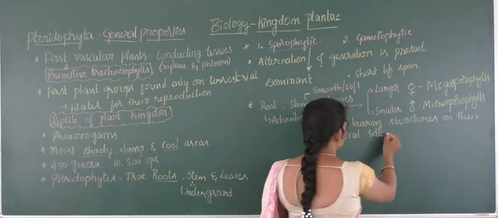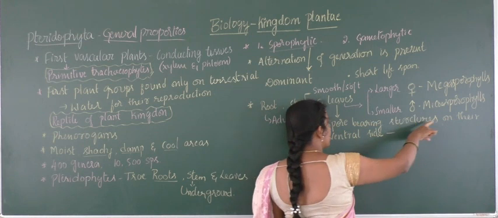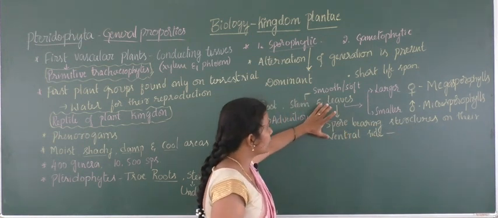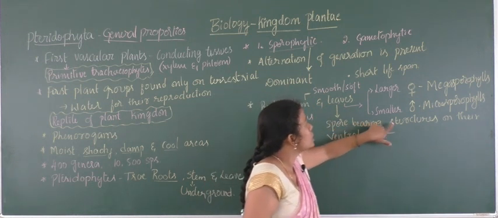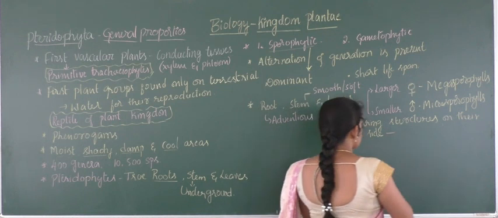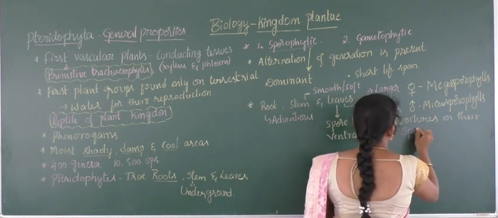So this type of condition, spore bearing structures on their ventral side when it comes to leaves. Here the pteridophytic leaves bear spore structures on their ventral side, and that is called sporophylls.